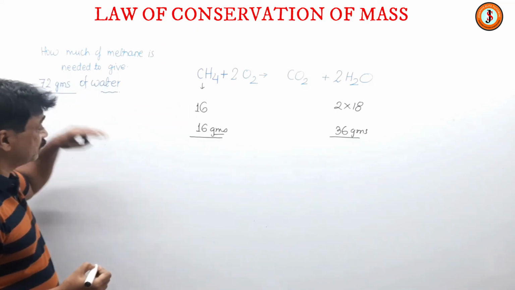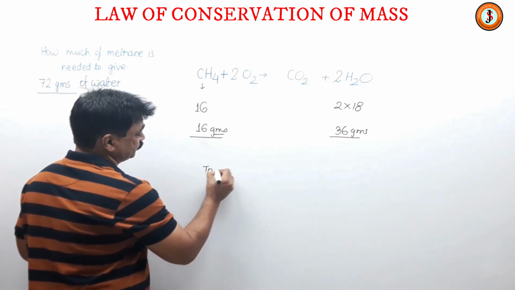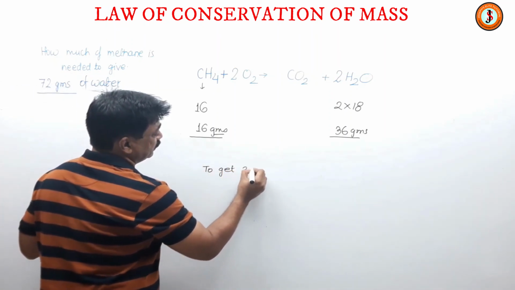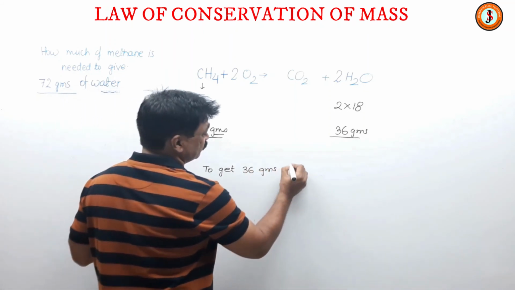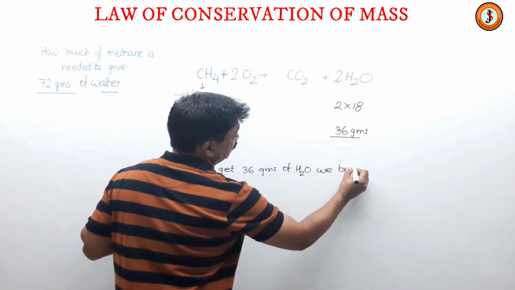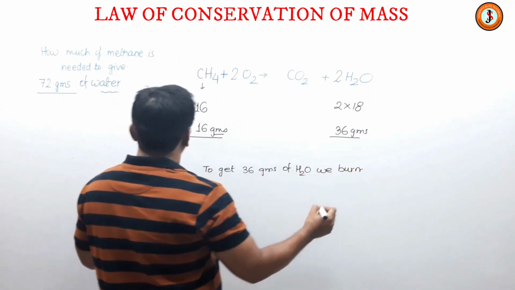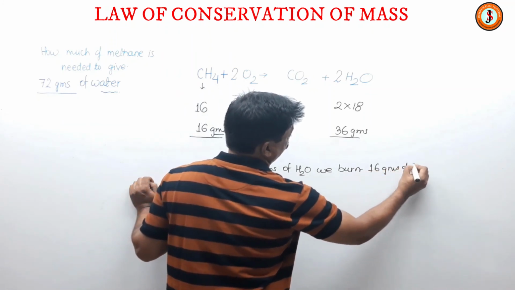To get 72 grams, I can apply the unitary method: for 36 grams of water, we burn 16 grams of methane.